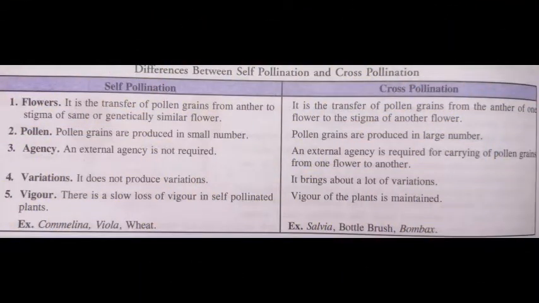What is the difference between self-pollination and cross-pollination? We have already discussed it in the video. And here, some of the differences between self-pollination and cross-pollination are given. You can note it down.